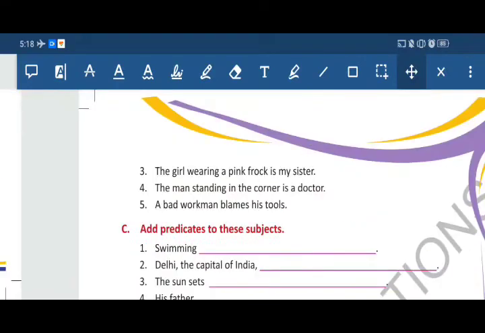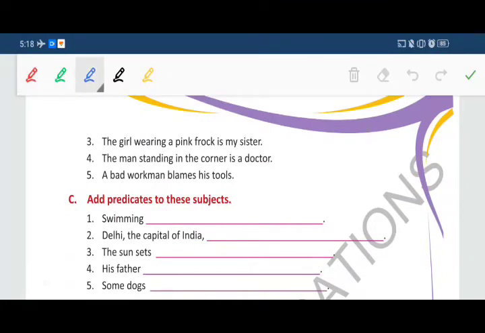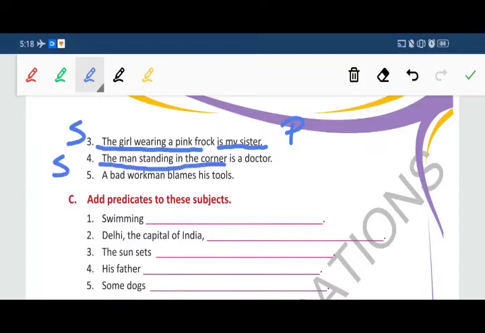Next, question number 3. The girl wearing a pink frock is my sister. We are talking about the girl who is wearing a pink frock, so this is the subject. Is my sister is the predicate. Fourth sentence: the man standing in the corner, subject; is a doctor, predicate. Fifth: a bad workman, subject; blames his tools, predicate.